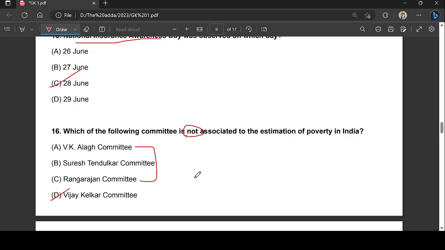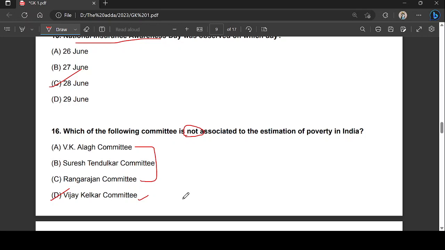This committee was formed in India to study and evaluate the extent of PPP, that is public private partnership, which, as I mentioned earlier, is an infrastructure building arrangement between the government and private entities. So this committee is related to the study of the extent of the public private partnership model in India. It was set up by India's central government and headed by Vijay Kelkar.